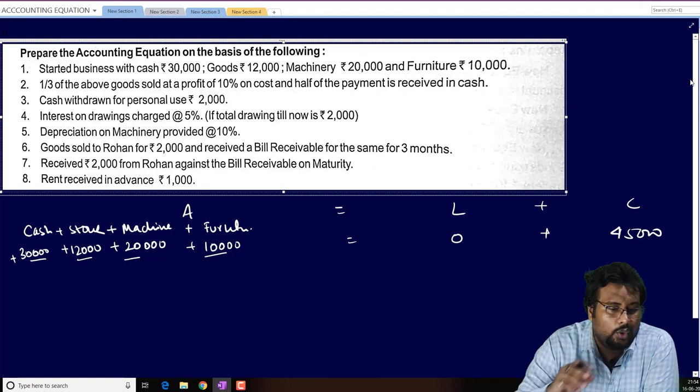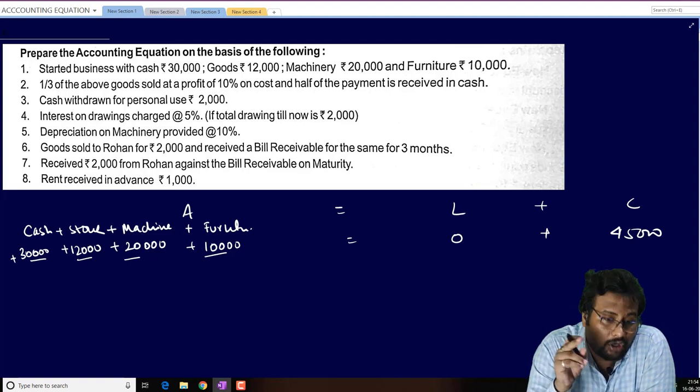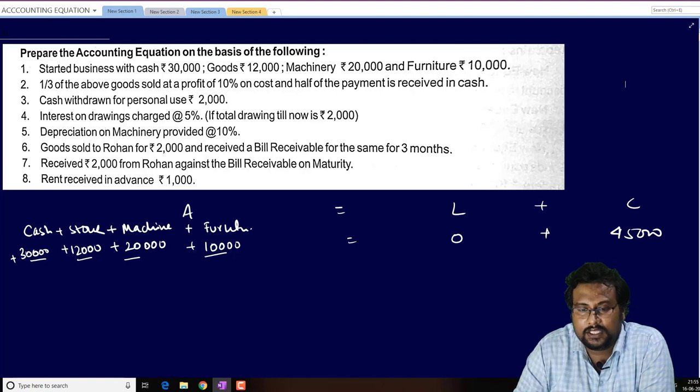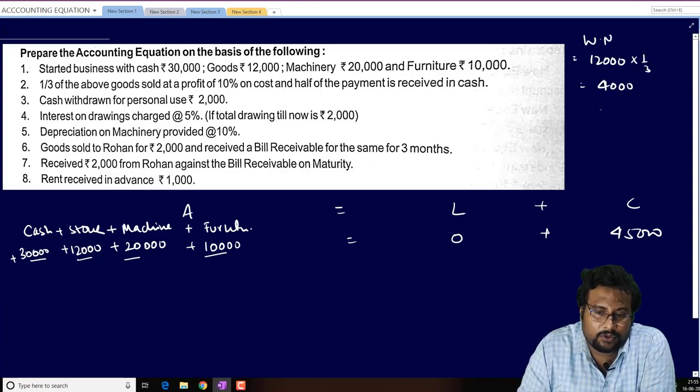One third of the above goods sold at a profit of 10% on cost. Half of the payment is received in cash. See the working note, beta. One third of the above goods. So how much goods do we have in the previous line? 12,000. One third of this 12,000 is how much, beta? 4,000. And 10% profit on this. So 10 by 100, total profit is 400. So total price is 4,400.